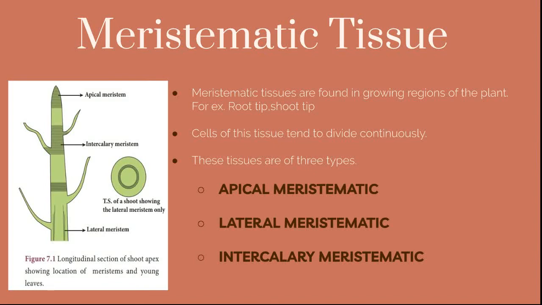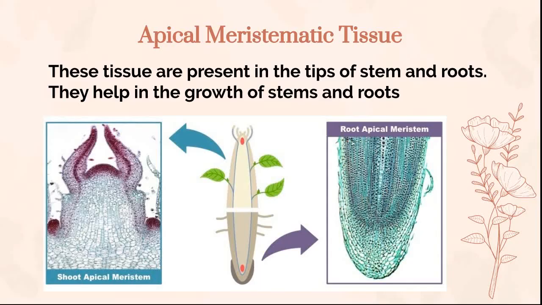Students, this diagram is similar to the diagram in your book. You need to draw them also. Now, apical meristematic tissue. This meristematic tissue is present at the tips of the stem and roots, and they help in the growth of the stems and roots. They cause the plant to grow.